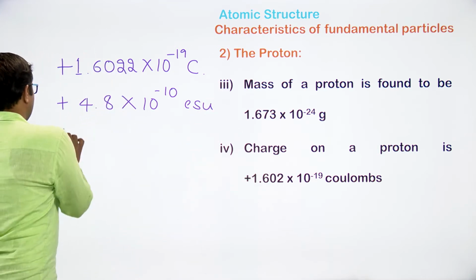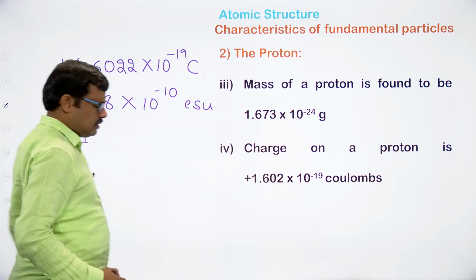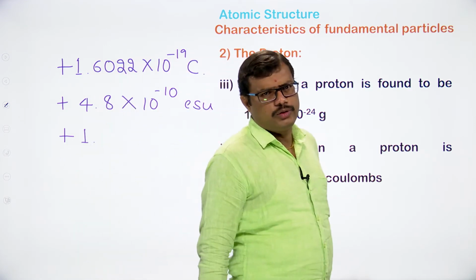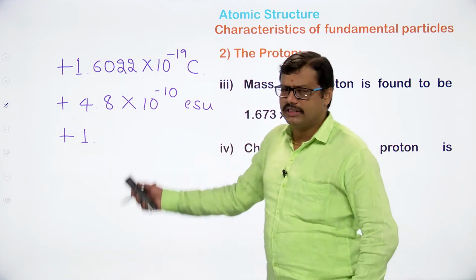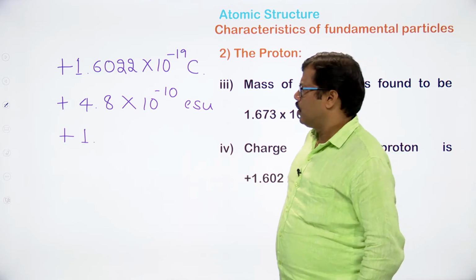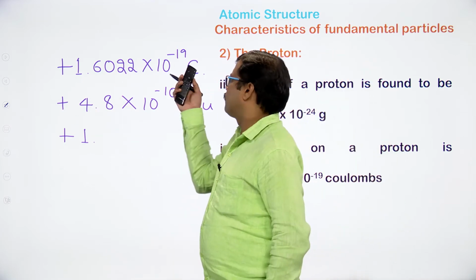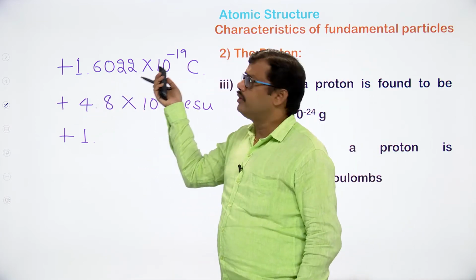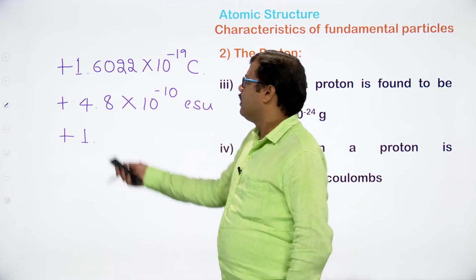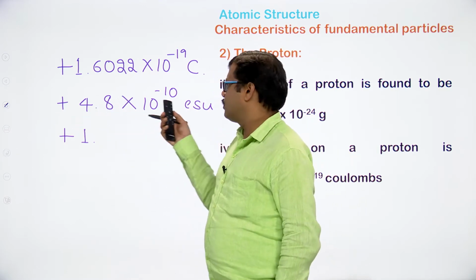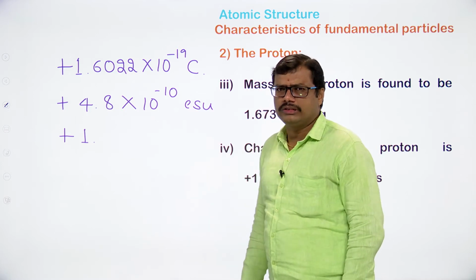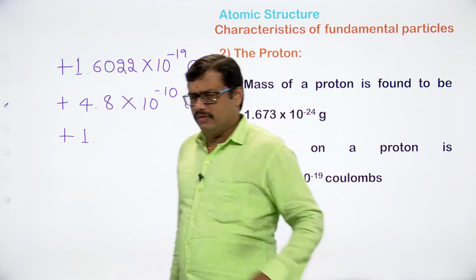In general, the relative charge is taken as positive, plus 1, for the proton. So if you take the perfect value, in terms of coulombs it is 1.6022 into 10 to the power of minus 19 coulombs, or plus 4.8 into 10 to the power of minus 10 electrostatic units. These are the values you have to remember.